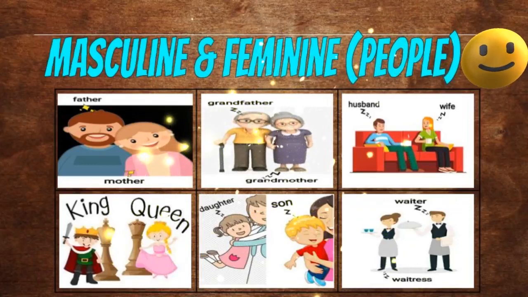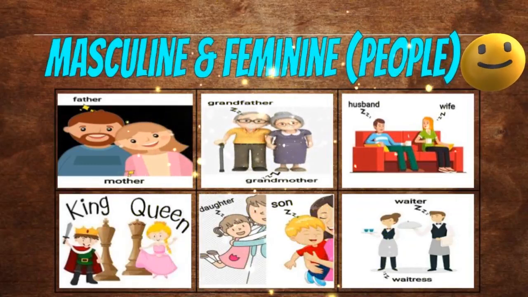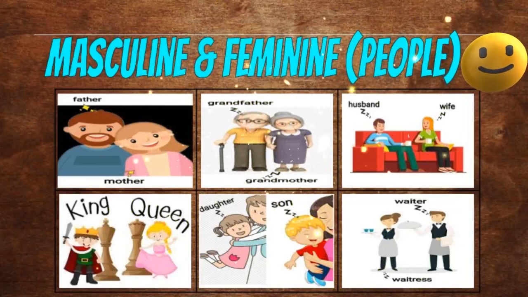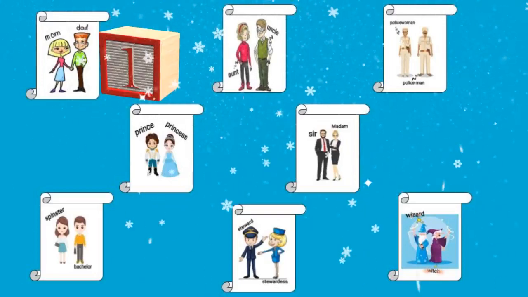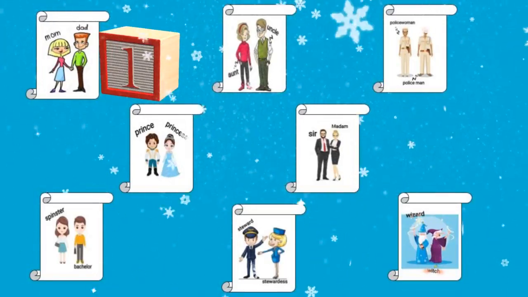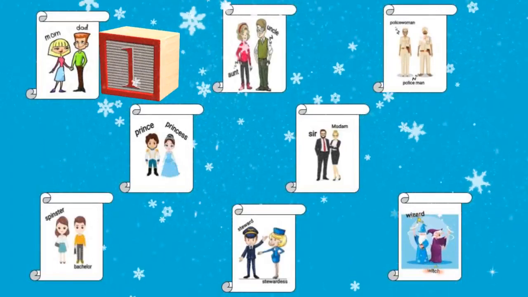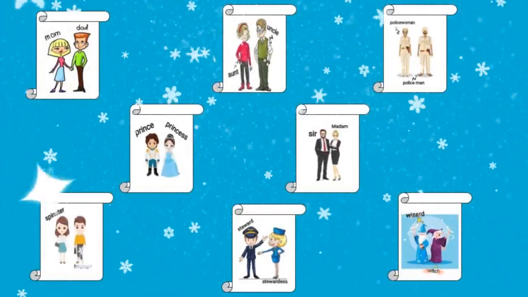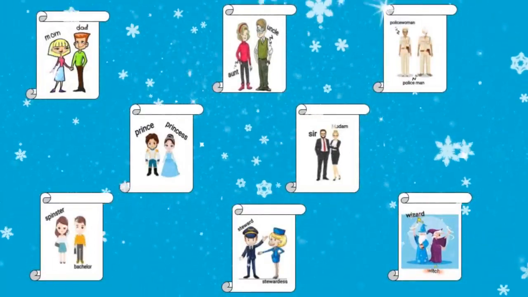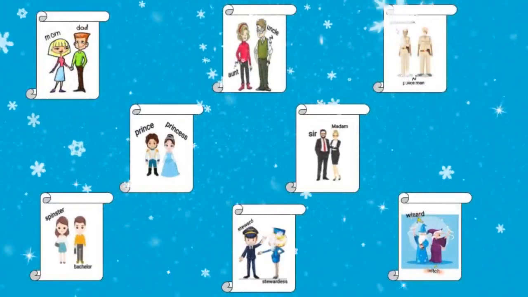If instead of a man, a female is working, we can say the girl as feminine gender, that is waitress. Okay students, here are some more examples for people. Let us take the first example, that is mom and dad. Mom is the feminine gender and dad is the masculine gender. Already we know that mom is mother and dad is father.